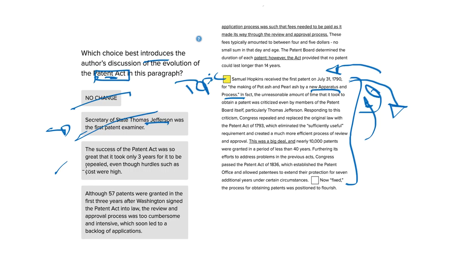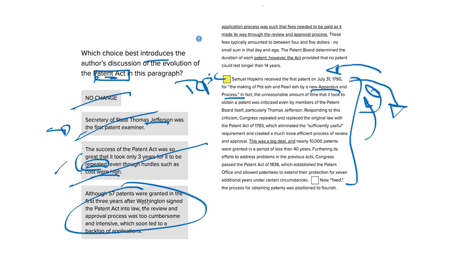So this looks good. Let's go ahead and see if the rest of the passage backs this idea up, that it had a lot of success, but that for some reason that success led to its repeal. That's a little bit strange. When something is successful, you don't repeal it, you don't get rid of it. Even though cost is high. Actually, this doesn't make nearly as much sense. This is almost contradicting the fact that it was successful. I'm just going to go ahead and cross this one out right away. And this leaves us with answer choice D.